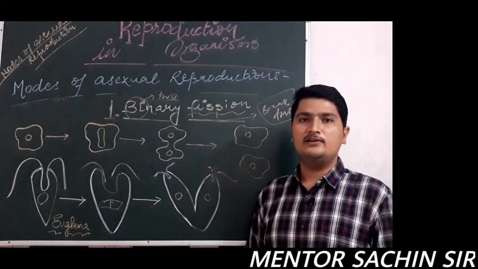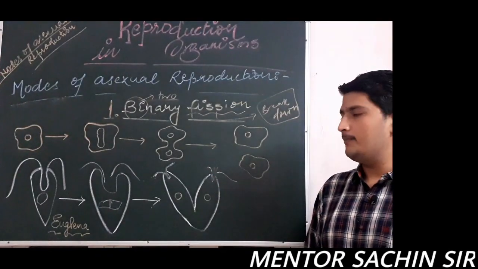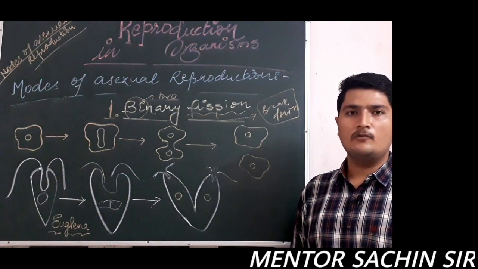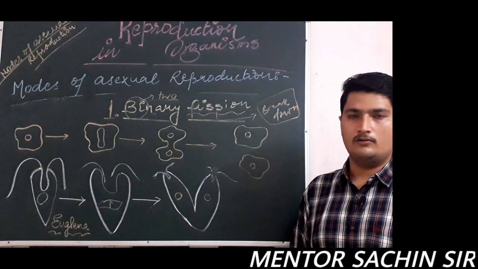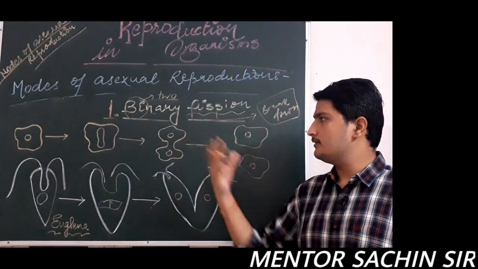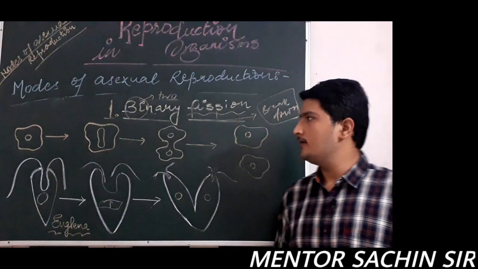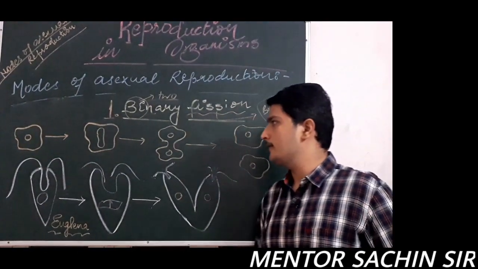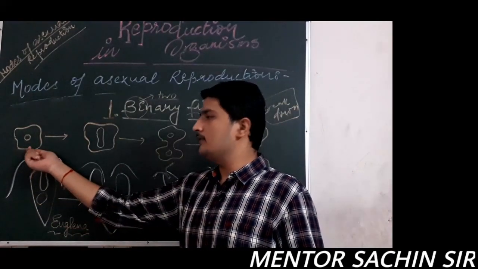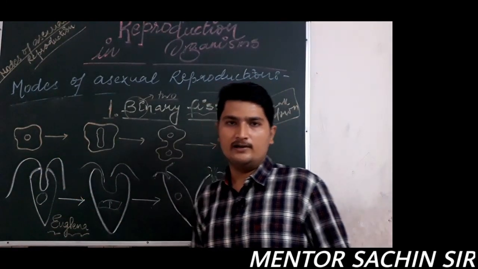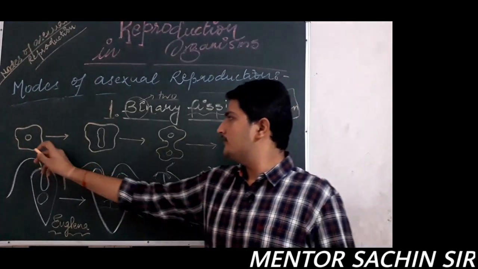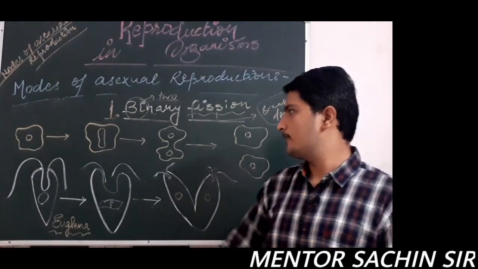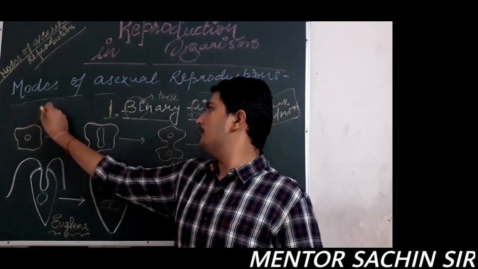Binary fission takes place in unicellular organisms like Amoeba, Euglena and Paramecium. There are several more examples, like Leishmania also. Now we will consider the example of Amoeba in binary fission. Let's see how binary fission takes place in Amoeba. As we all know, this is the amoebal cell. Amoeba is irregular in shape. This amoeba at first fully grows and becomes mature. This is the parent amoeba.